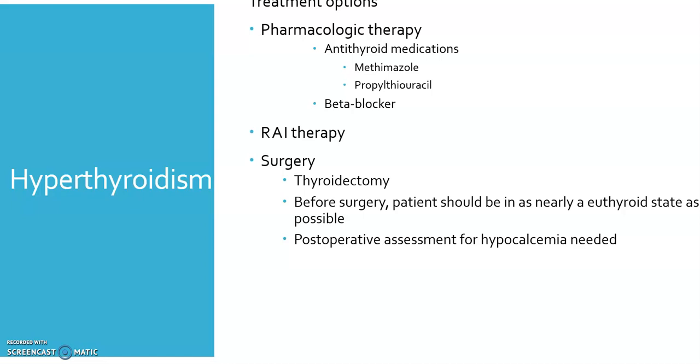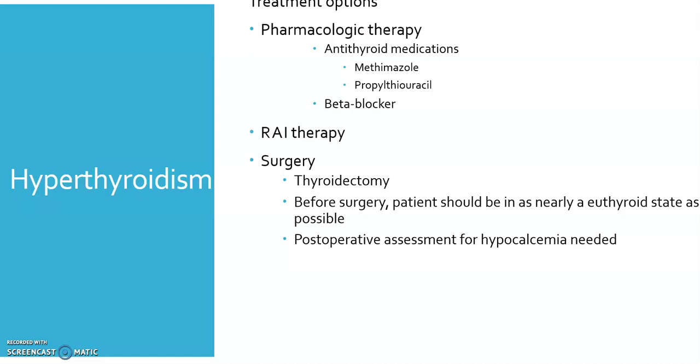And then finally, surgery. The patient can actually have part or all of their thyroid gland removed. We would either call it a subtotal if it's a partial, or total thyroidectomy. If a total thyroidectomy is performed, the patients will need lifelong thyroid hormone replacement.